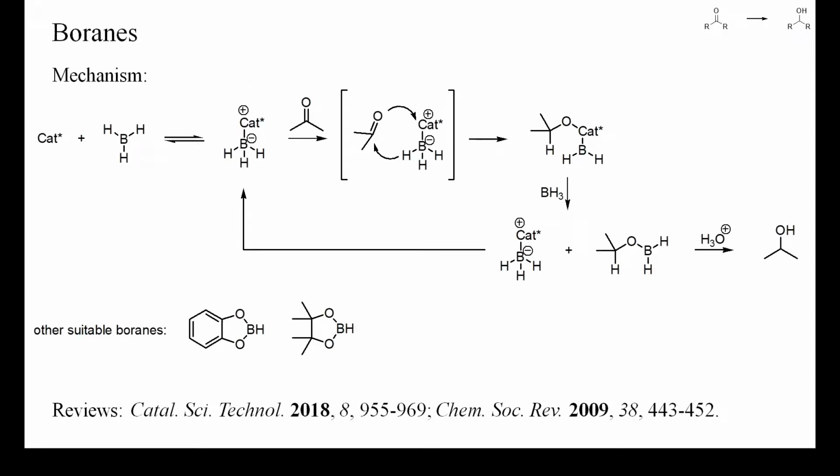Enantioselective reductions of ketones by boranes proceed by an entirely different mechanism than catalytic hydrogenations. Here, the borane is activated by forming a bond to the nucleophilic enantiomerically pure catalyst. The resulting borane catalyst adduct then transfers hydride to the ketone, ideally by simultaneously forming a bond to the oxygen atom of the carbonyl group.